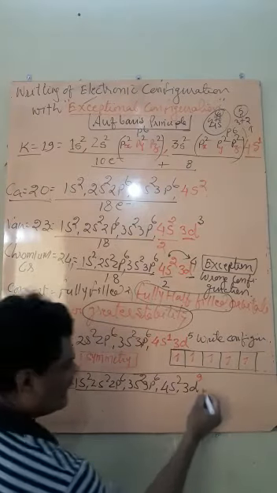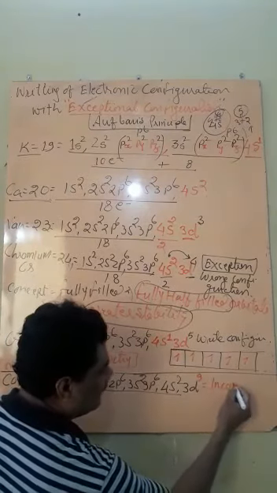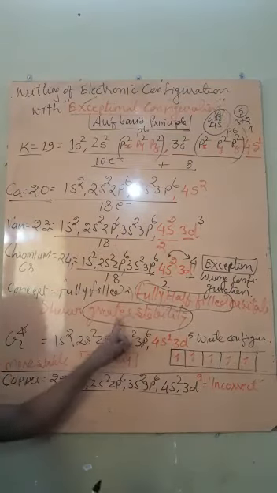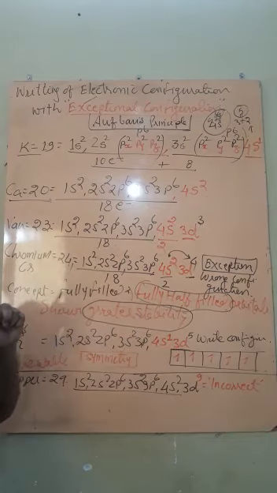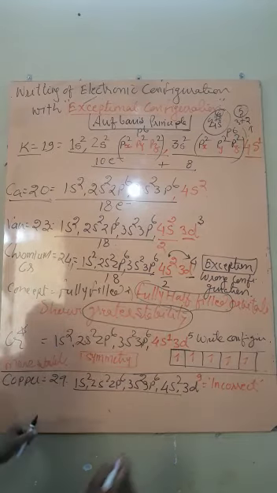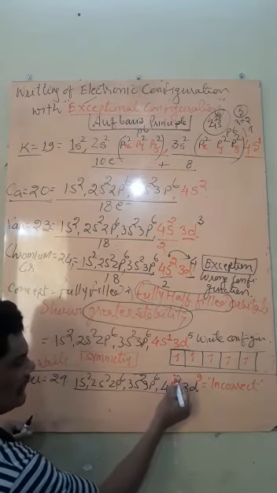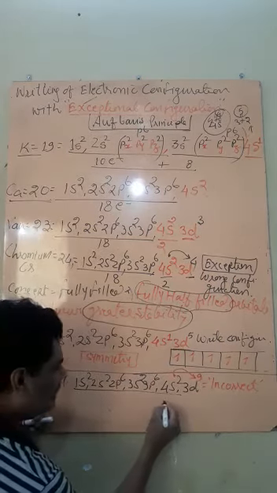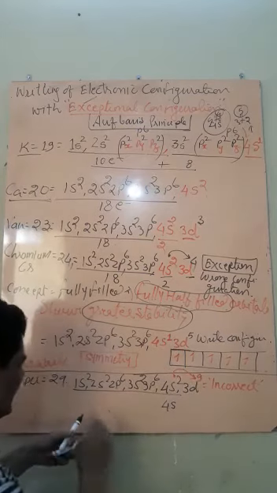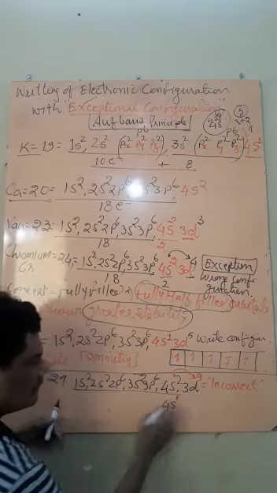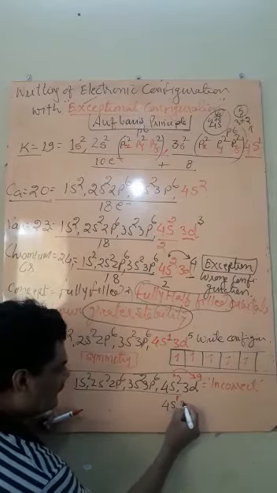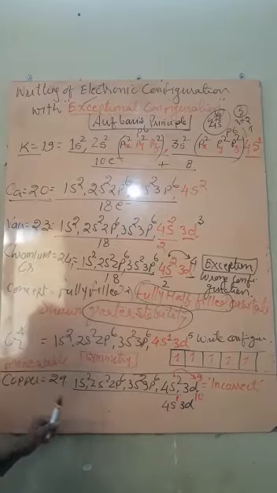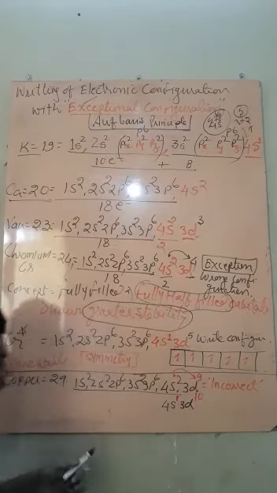But students, again this is incorrect. Although it is correct according to the above, on the basis of the stability criteria, it is incorrect. So what will be the correct one? Actually, 1 electron from s will jump to the d orbital. Therefore, the configuration will become 4s1, and 3d10.